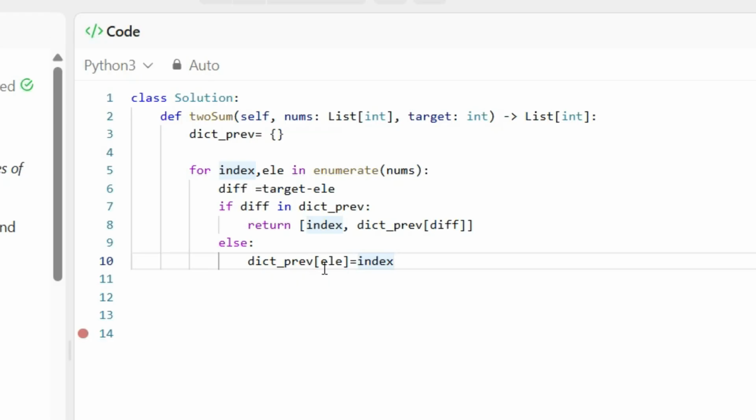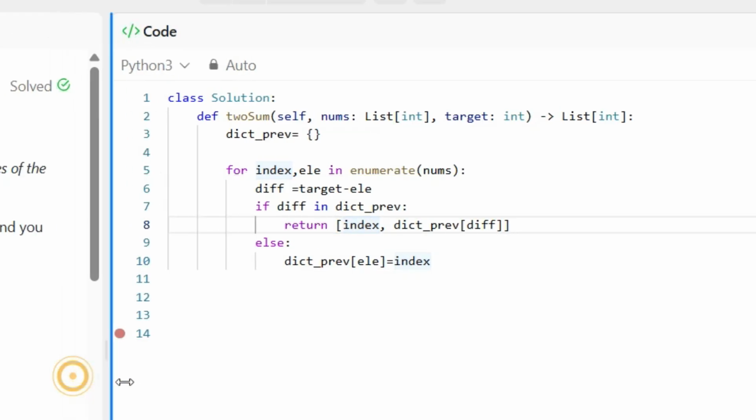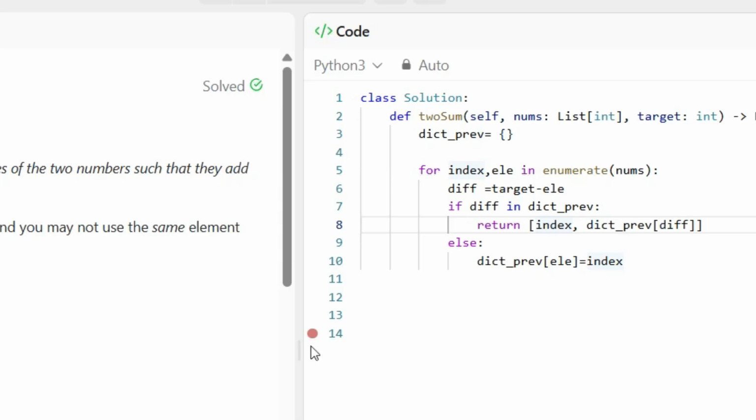The difference will be 7. Now you can see the element is nothing but 2, whose index will be 0. Now again it will try to move to the 7. 9 minus 7 is equal to 2. So will the 2 exist here or not? You can see the 2 is existing and its index will be 1. So like this it will try to find the indices of the two numbers which sum to the target.